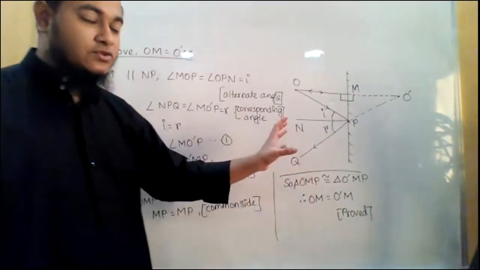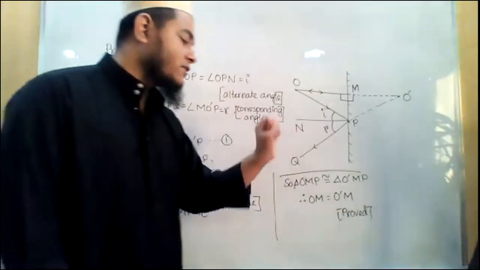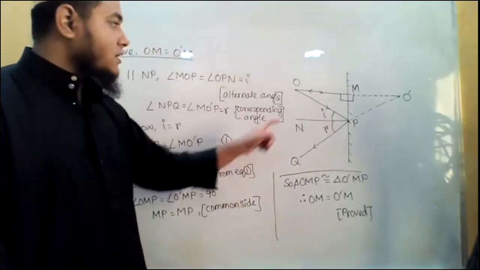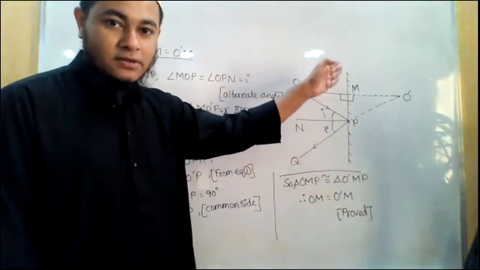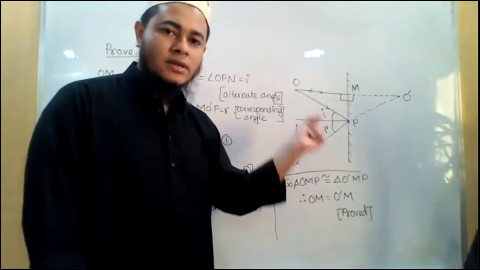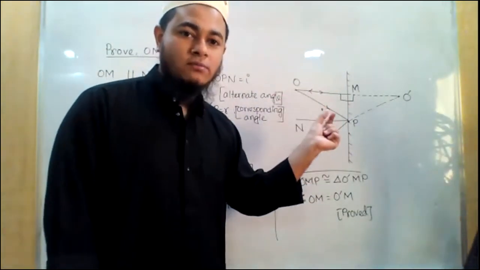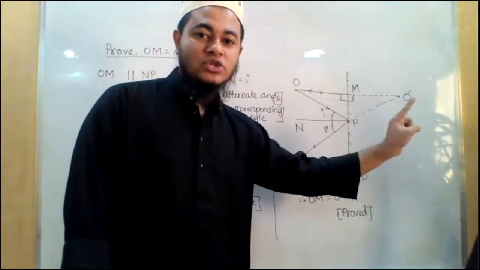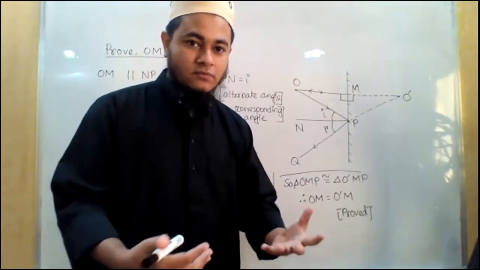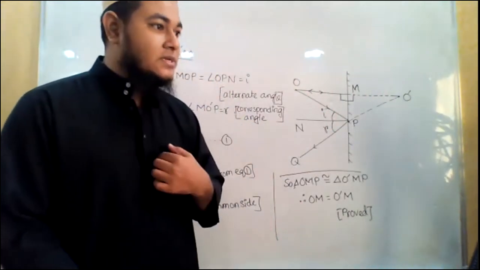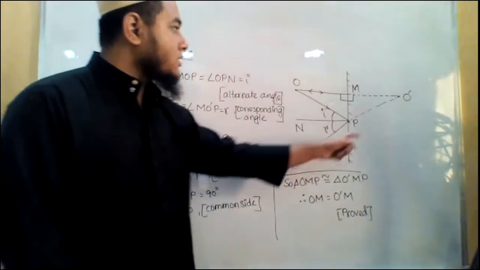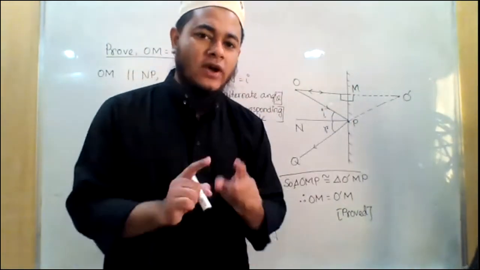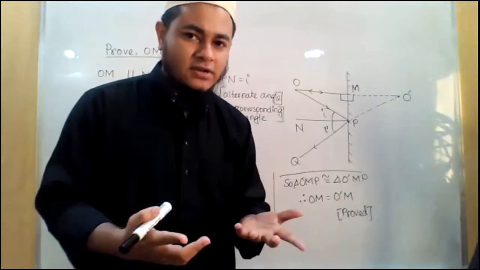Let me introduce you to the figure first. In the figure, O is an object, and MP is a mirror. Now what will happen? When we keep an object in front of a mirror, we see an image inside the mirror, right? Whenever we stand in front of a mirror, we see a similar person inside the mirror. So at what point will the image be created? We want to find out that point. How can we find it out?